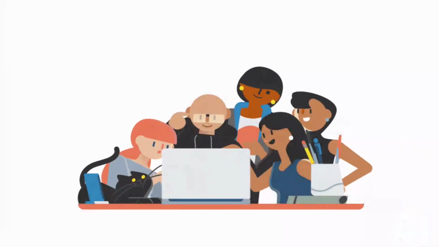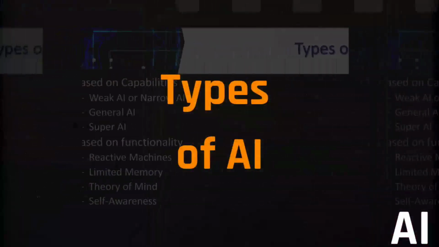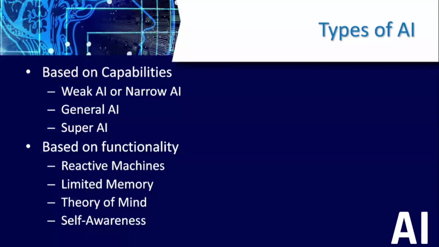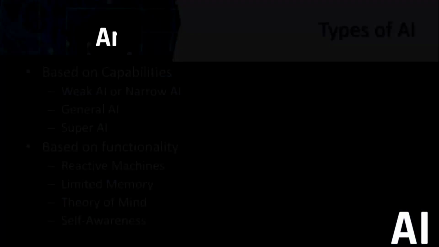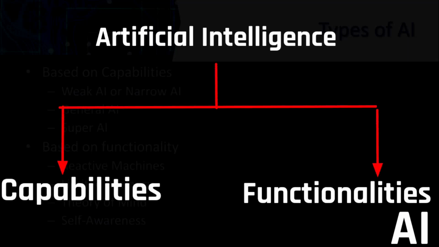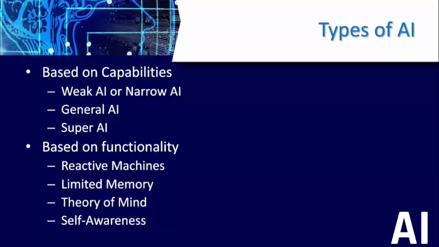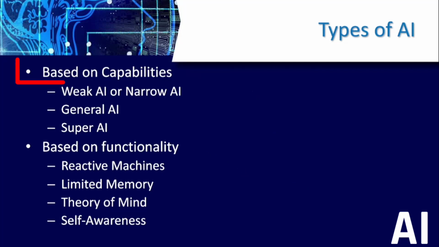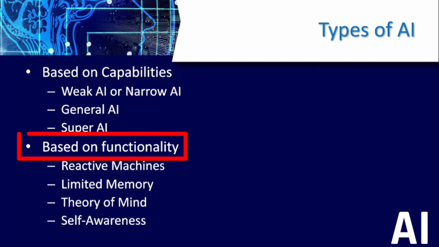Let us see in detail the types of AI. AI can be classified based on two categorizations. Mainly, they can be classified with respect to the capabilities and functionalities of AI. So here we basically have two types of AI. You can consider them type 1 and type 2, or basically based on capabilities and based on functionalities.